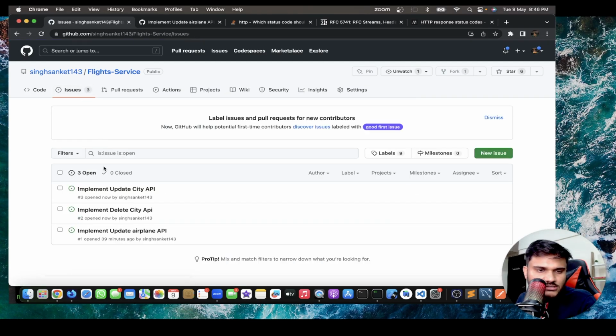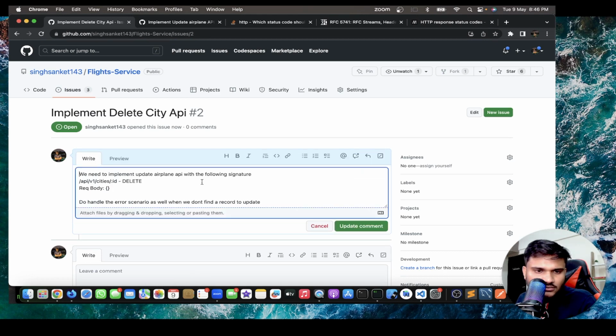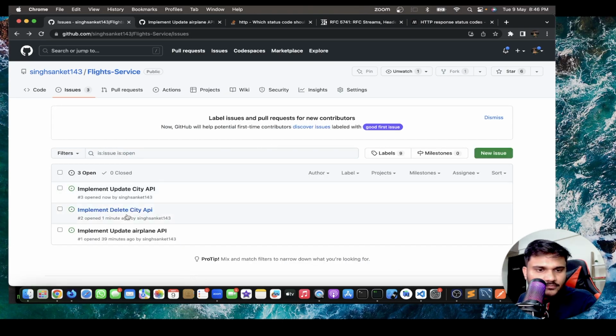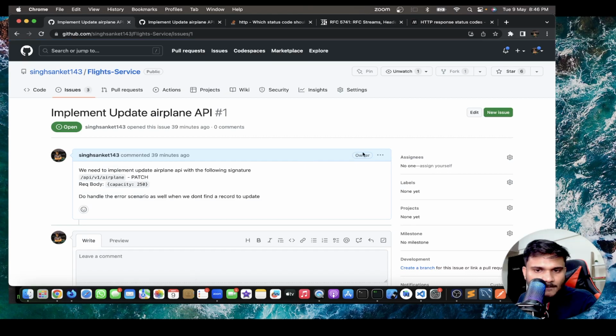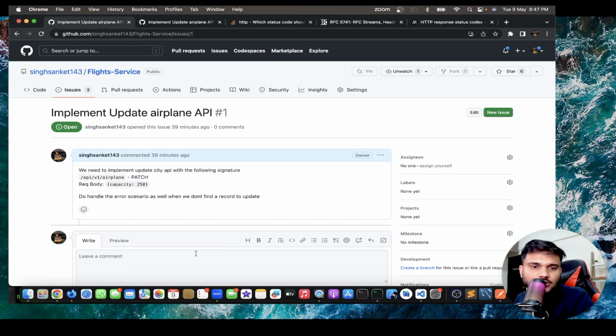Let's see all the issues. I guess in the delete one, I have one thing I need to correct. Edit. Delete. And this should be city API, right? Delete city API. Here also. Update city API. Okay. So these are a few that you guys need to make.